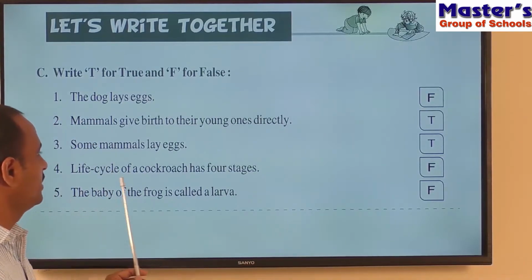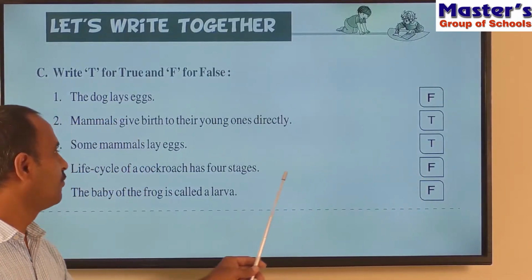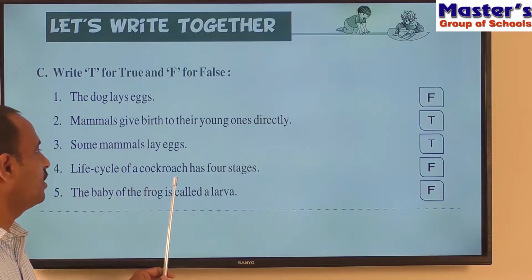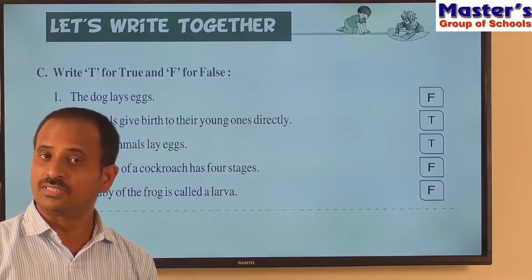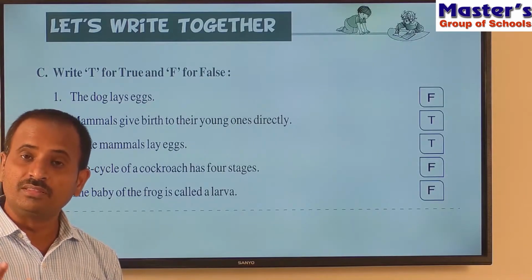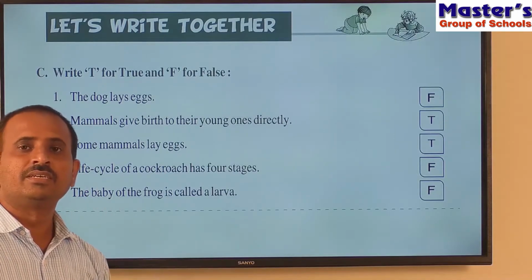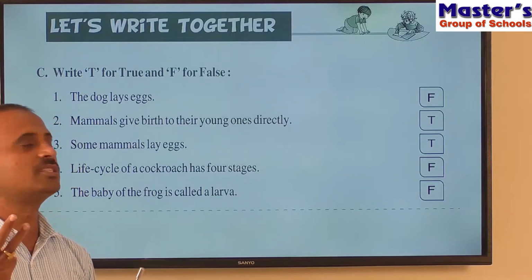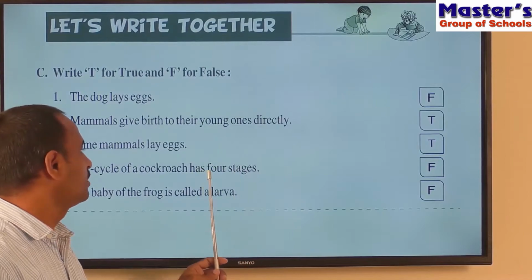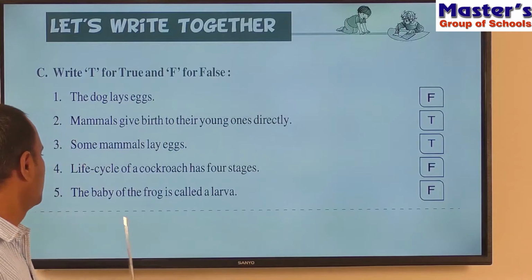And read the fourth sentence. The fourth sentence is F, that is false. That means the fourth sentence is wrong. So what is wrong here? The life cycle of a cockroach has 4 stages. This is wrong because most of the insects have only 3 stages in their life cycle. Here cockroach is also an insect. It has also 3 stages in its life cycle. But in this sentence, they have given 4 stages. That's why the fourth sentence is wrong. So answer is F.